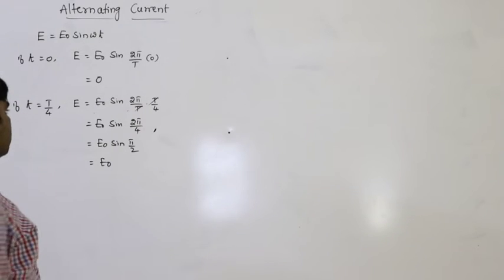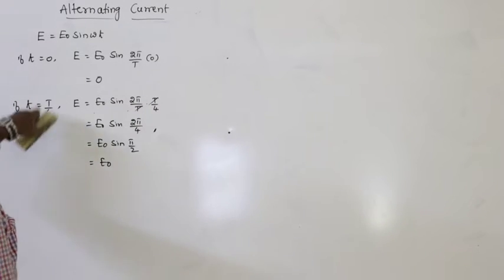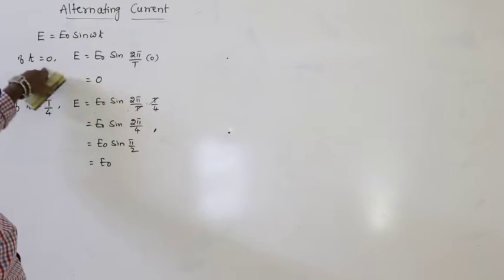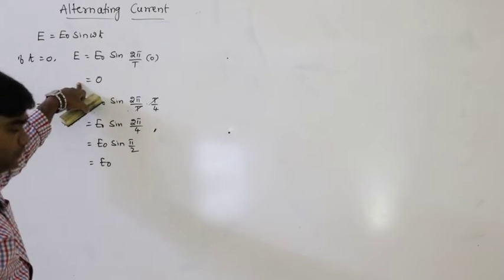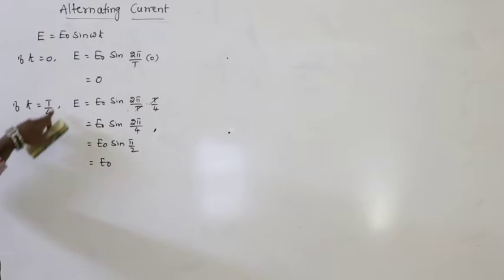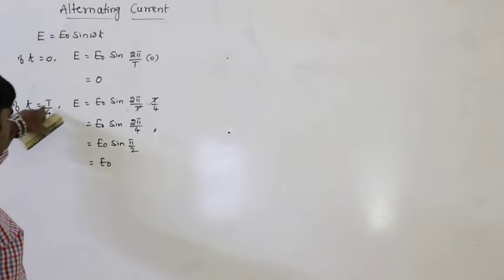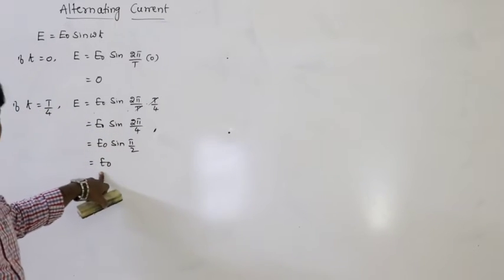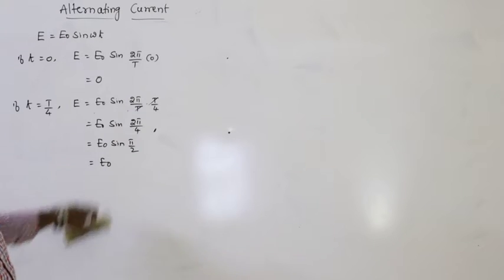Therefore the induced EMF is maximum. At time t equal to 0, induced EMF is 0. But at time t equal to T by 4, the induced EMF is equal to E naught.